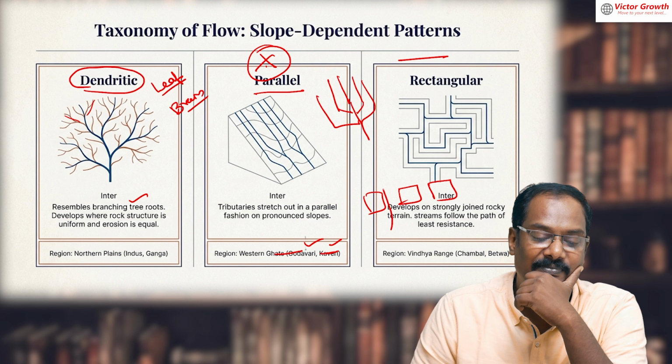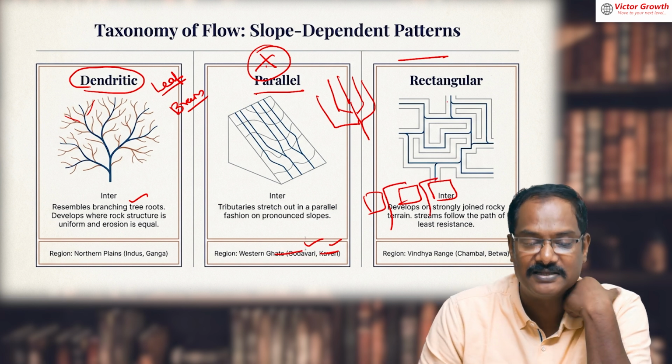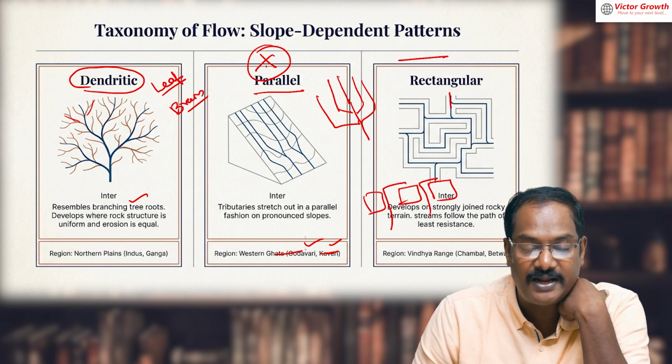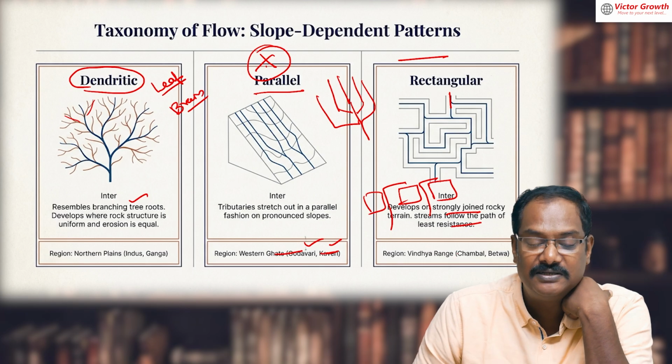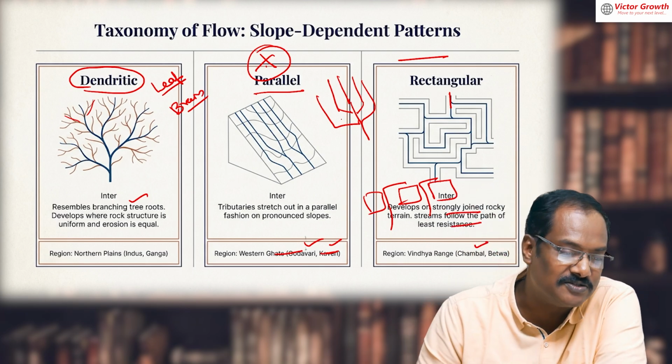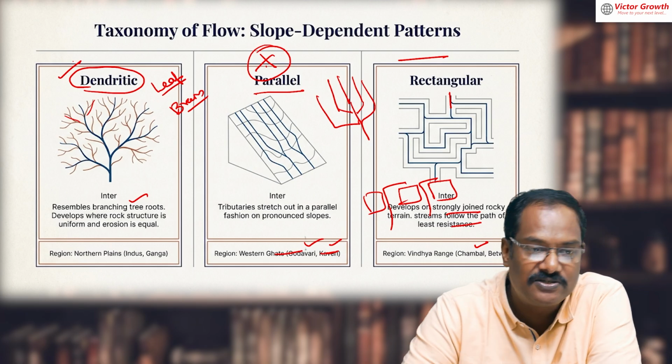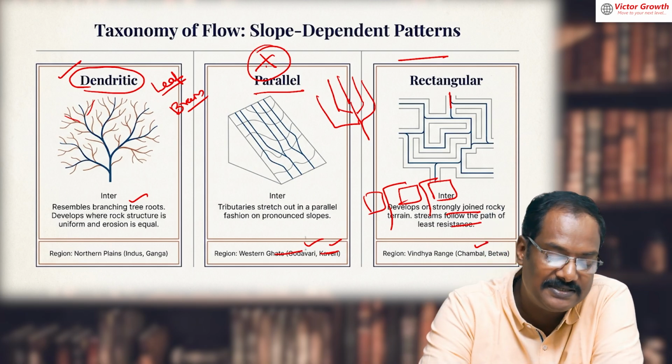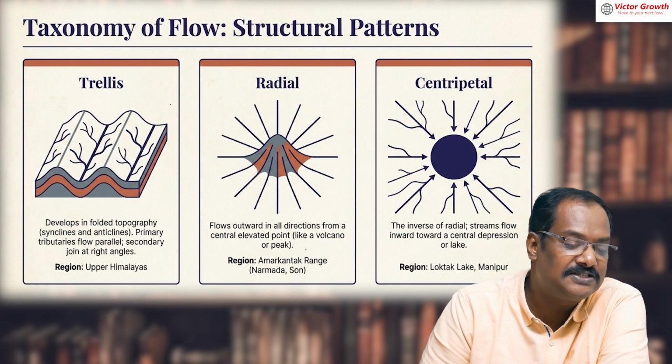So they will come like this only. They'll use this and come like a rectangle. So like that we can have, here you can say Chambal, Betwa, Vindhyas, all having a rectangular pattern. But the most common, most asked question is dendritic, then radial, centripetal also. Trellis they are also asking.